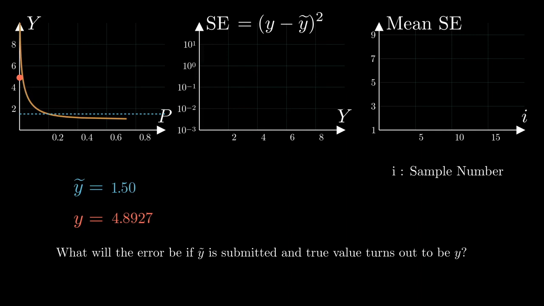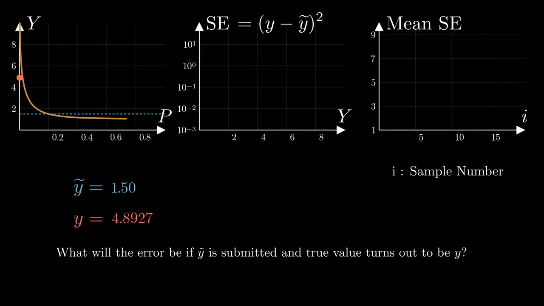The phrase turns out to be is essential here, as we are uncertain about the true point. Note that the dashed line is a point that we can potentially submit as our point forecast, a potential decision that we don't need to commit to, and the red dot is just one sample from the distribution.